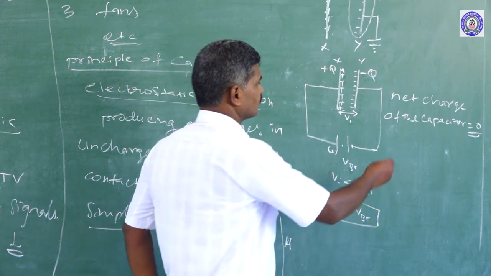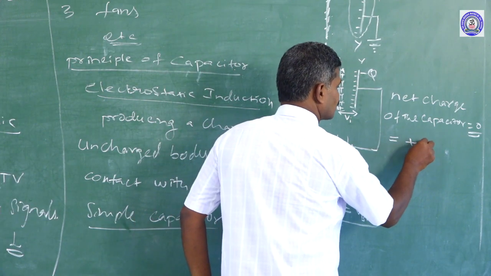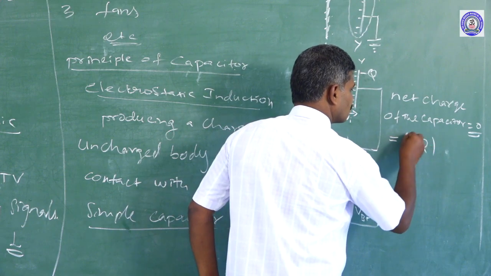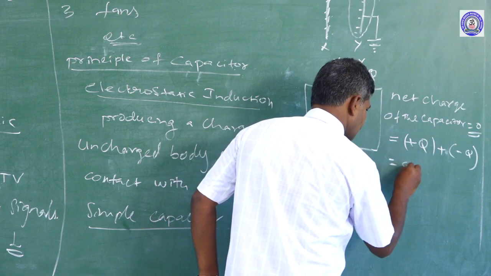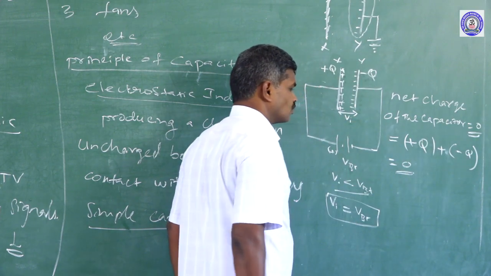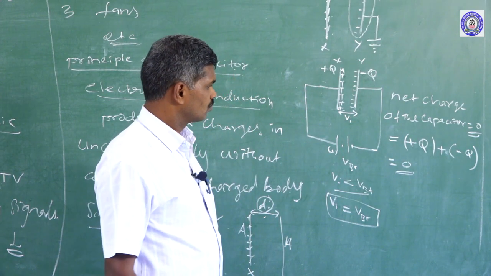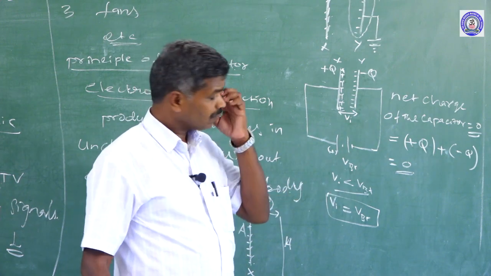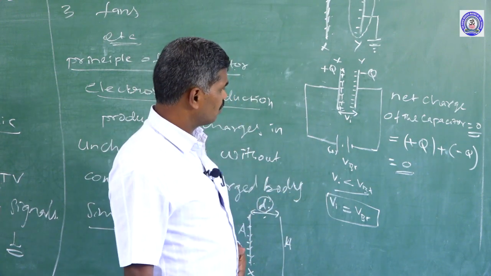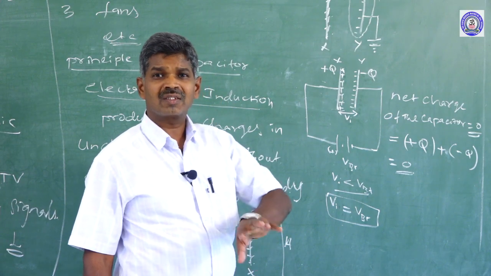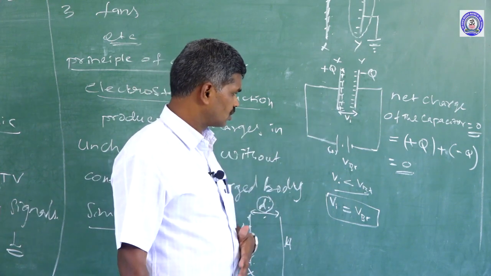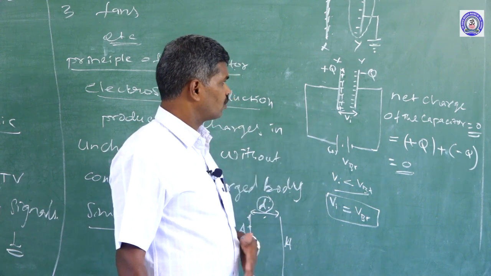That is why plus Q plus minus Q becomes 0. But the charge stored in either plate depends upon the battery potential, the battery EMF.